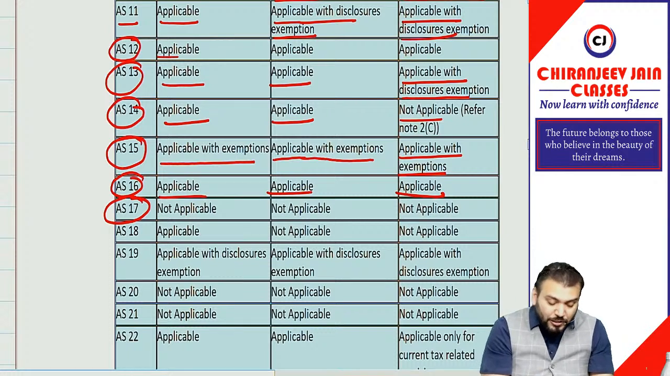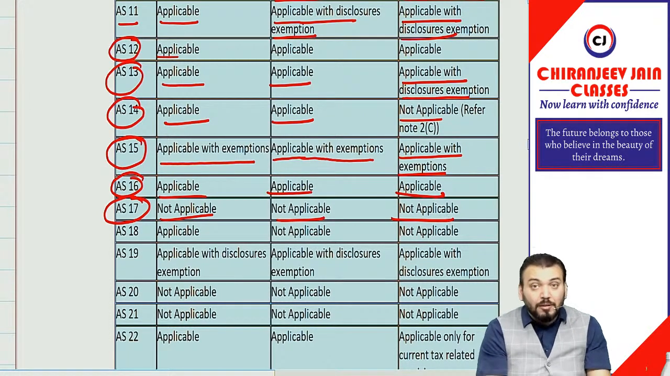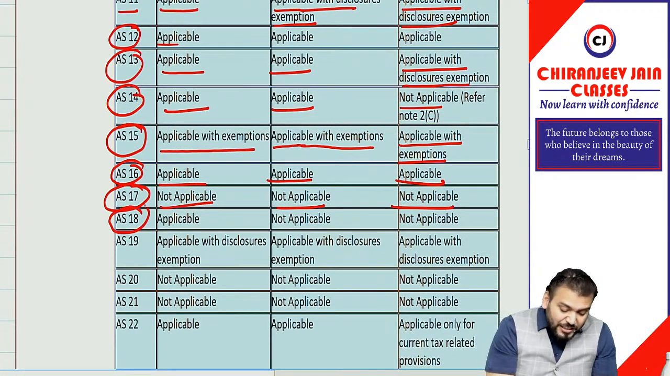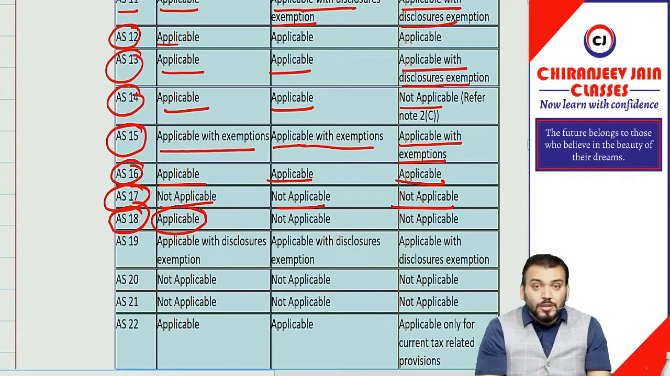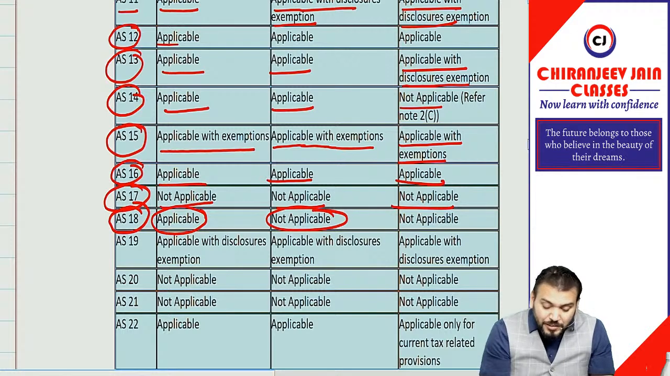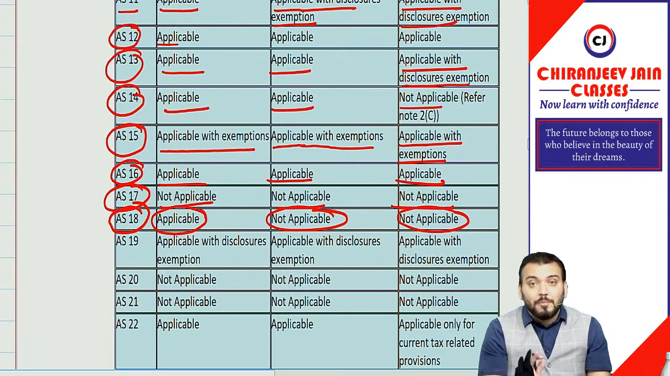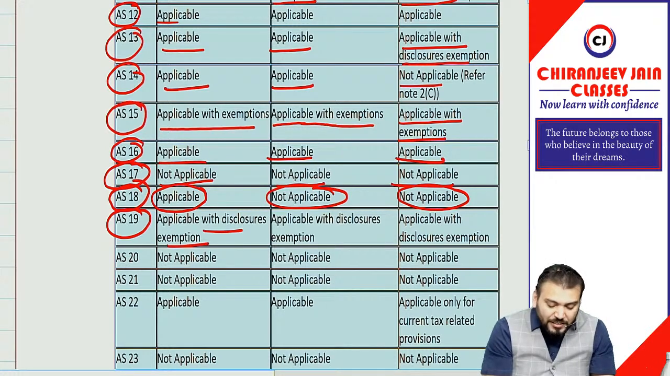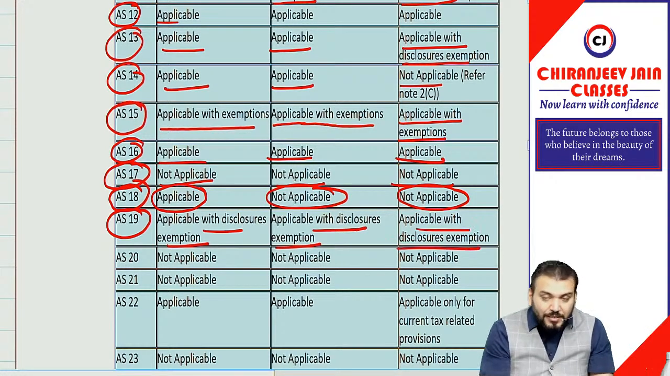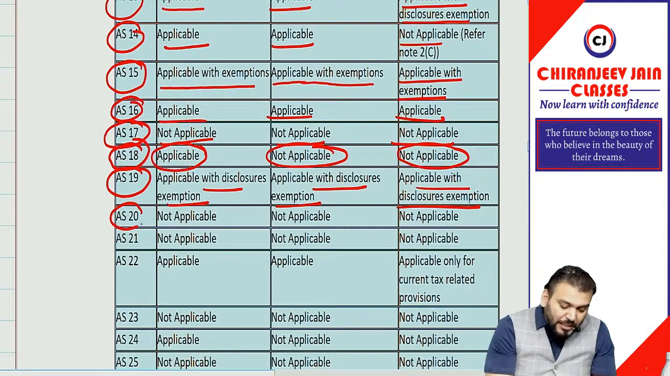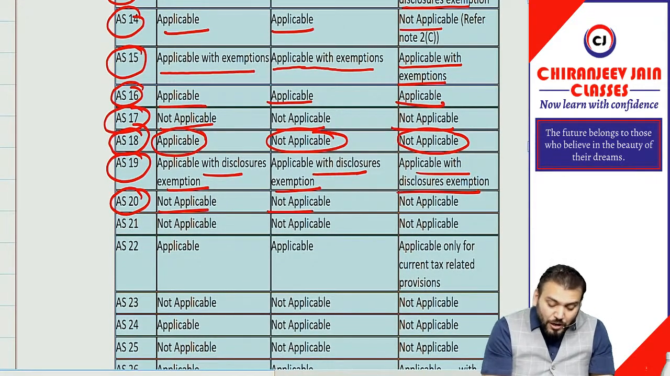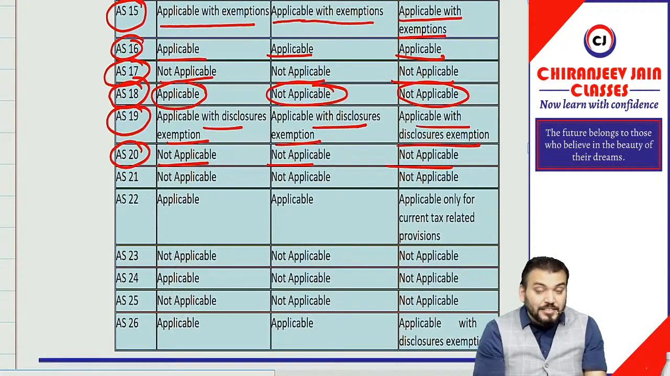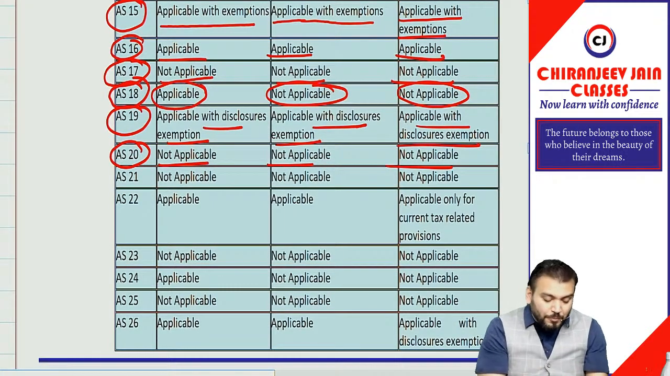AS17 segment reporting, you can see it is fully not applicable. Coming to AS18, it is applicable for level 2, but it is not applicable to level 3 and level 4. AS19 is applicable with disclosure exemption. Correct? Yes, sir. AS20 is not applicable for any entities, means level 2, level 3 and level 4.